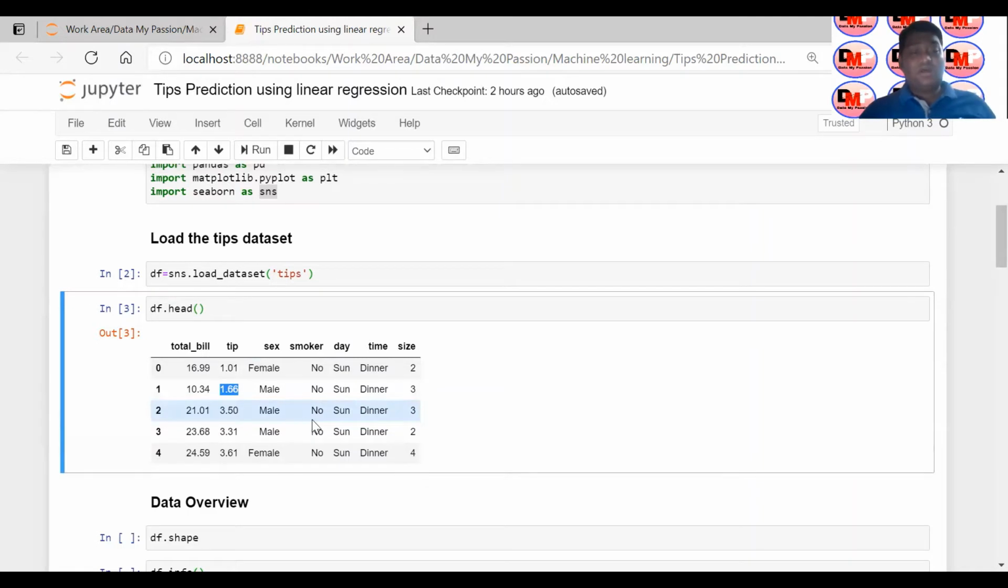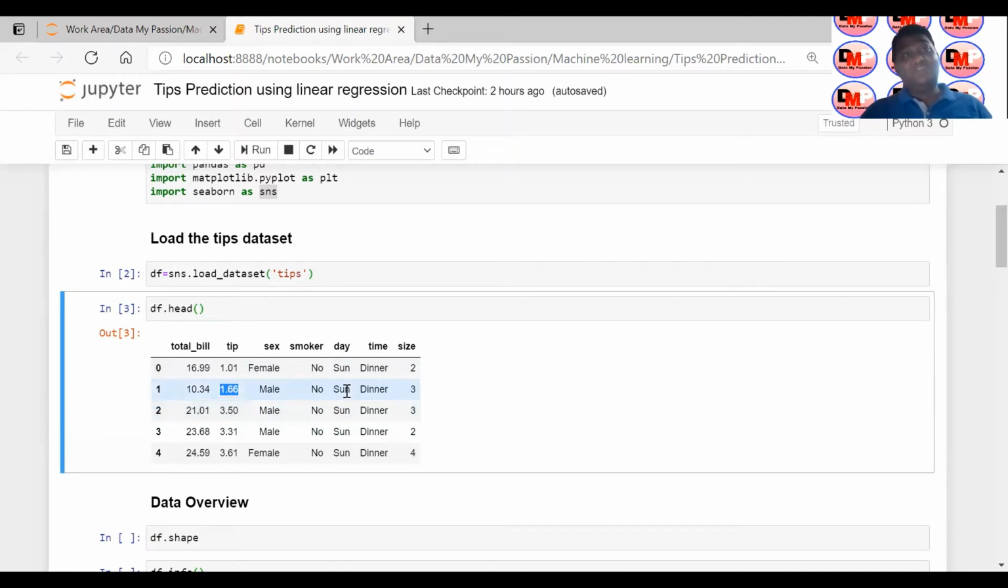Based upon, so this is one feature: the total bill is one feature. Another feature is the gender, male or female, whether male is giving more tip or female is giving more tip. The next feature is smoker: whether a smoker is going to give you more tip or a non-smoker is going to give you more tip.